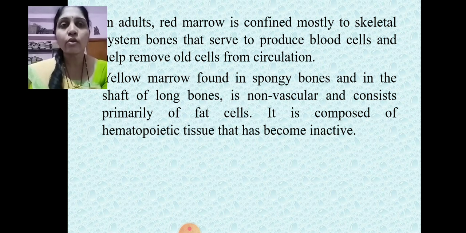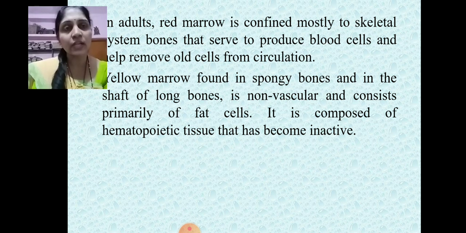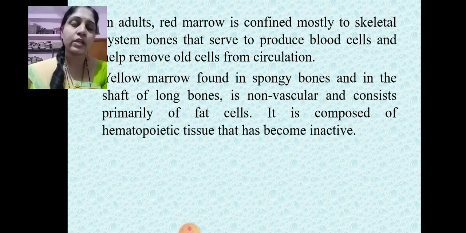Now the yellow marrow is found in the spongy bones and in the shaft of long bones. It is non-vascular and consists primarily of fat cells. Instead of the hematopoietic stem cell, here there is the presence of fat cells, and it is composed of hematopoietic tissue that has become inactive. No doubt there is the presence of hematopoietic tissue, but it is inactive, and due to the absence of the process of hematopoiesis, red marrow gets converted to yellow marrow.